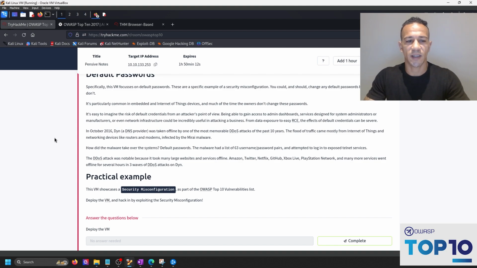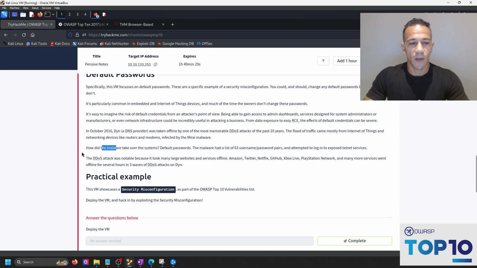In October 2016, a DNS provider was taken offline by one of the most memorable DDoS attacks in the past 10 years. The flood of traffic came mostly from IoT, or Internet of Things, and networking devices like routers and modems that were infected by the Mirai malware. How did malware take over the systems? Default passwords. So basically they had people hired that probably shouldn't have been hired, working at a company they probably shouldn't have been working at, and therefore weren't even looking after these things.